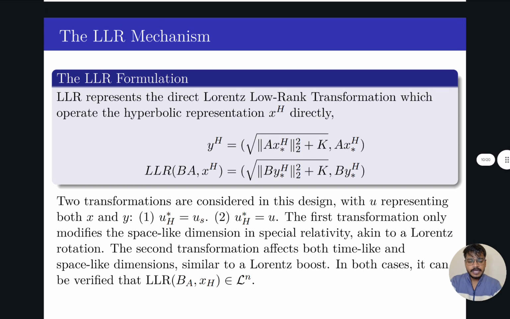So the LLR formulation, what is the LLR formulation? The LLR represents the direct Lorentz low rank transformation which operates on the hyperbolic representation xh directly. So LLR Ba xh is equal to this formula, where y is the above. Two transformations are considered in this design with u representing both x and y. U star h is equal to us and u star is equal to u. In both cases it can be verified that the LLR method belongs to the Lorentz space.